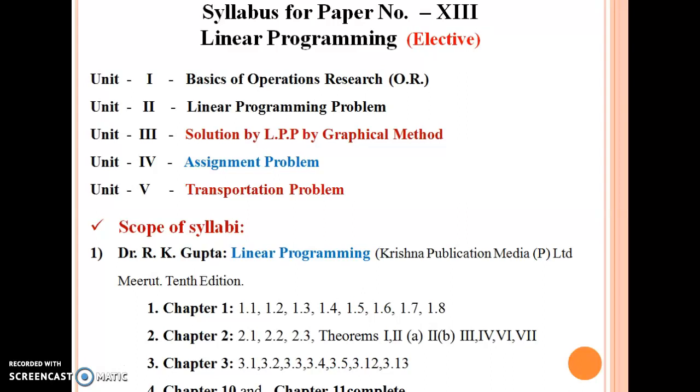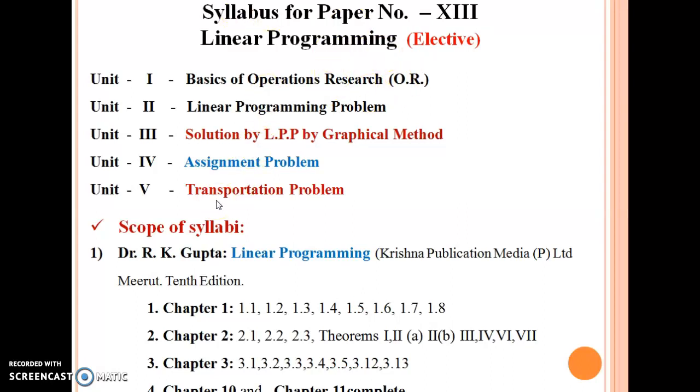In chapter 4, that is the assignment problem, we study the mathematical formulation of the assignment problem, unbalanced assignment problem, and the minimum assignment problem, that is the Hungarian method. These are all studied in chapter number 4.